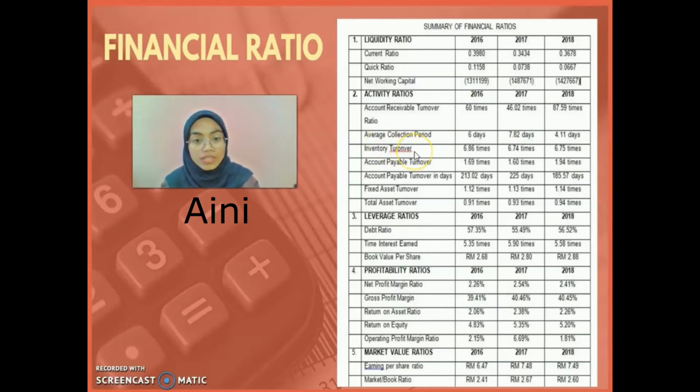For the inventory turnover, we must choose the highest one at 2016, which is 6.86 times. And for the account payable turnover, we choose the higher ratio at 2018, at 1.94 times. For account payable turnover in days, we must choose the lowest ratio, which is 185.57 days at 2018. For both fixed asset turnover and total asset turnover, we choose the highest ratio at 2018, which are 1.14 times and 0.94 times respectively.